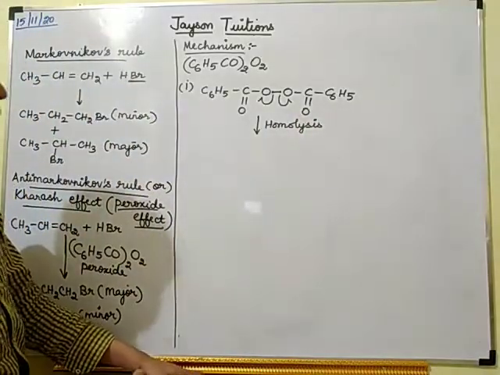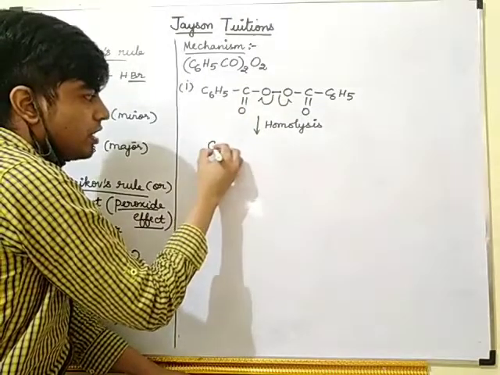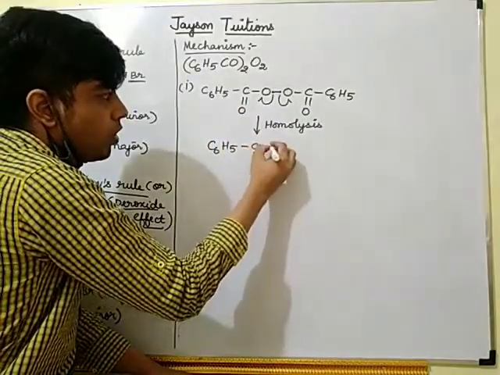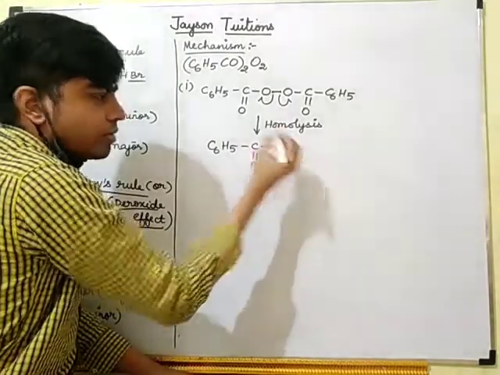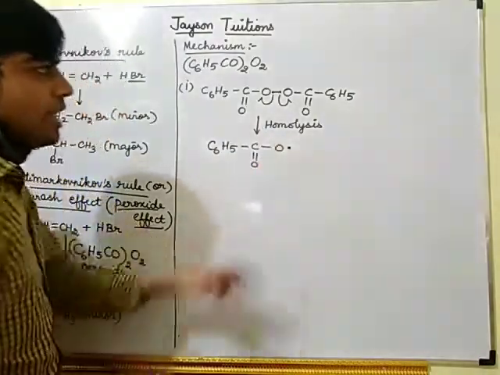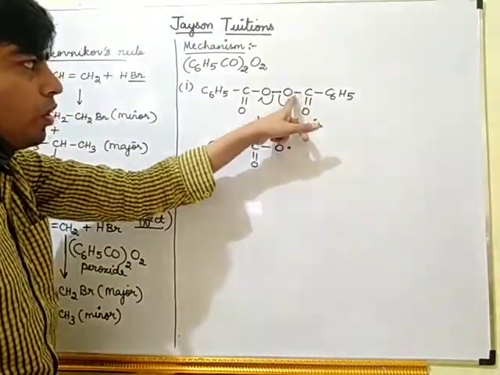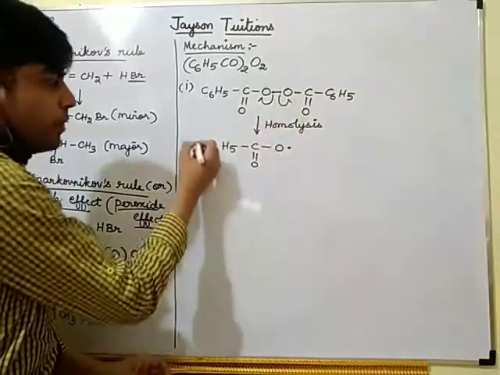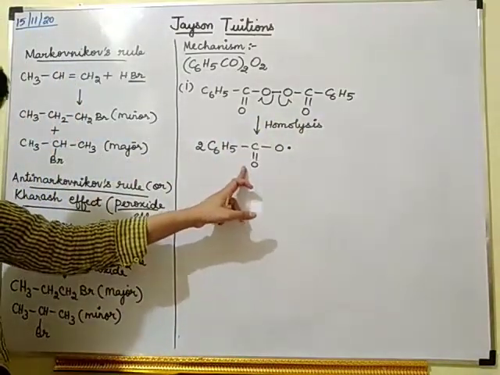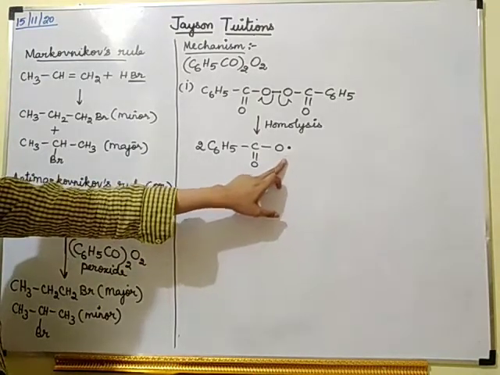So I will get C6H5 C double bond O with one dot, and another C6H5 C double bond O with one dot. So I am getting two C6H5 C double bond O and O dot. Clear?